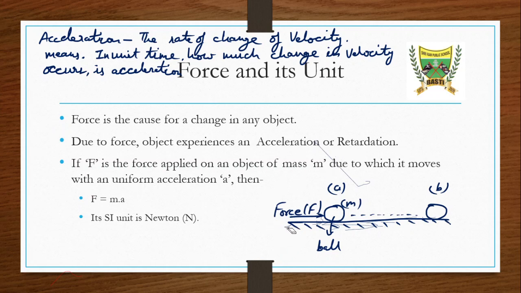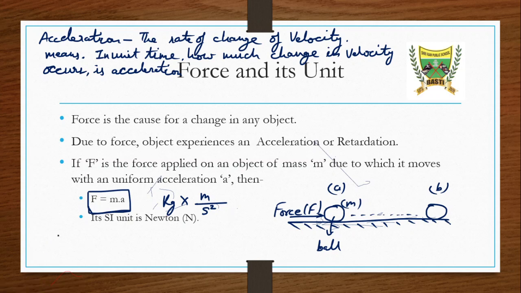Okay, leave it. Now let us say we were saying that acceleration of a is generated. So if the acceleration of a is generated, we can say that the applied force will be F is equal to ma, mass into acceleration. Mass is calculated in kilogram, and acceleration, as we have just learned, is calculated in meter per second square. So kilogram meter per second square is the unit of force.